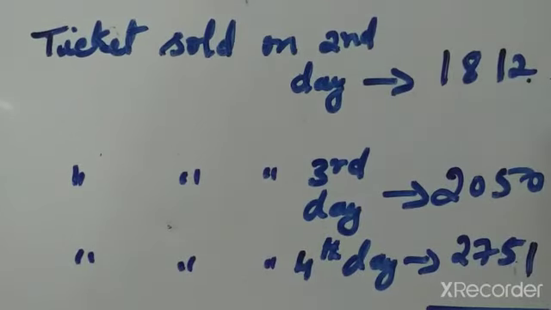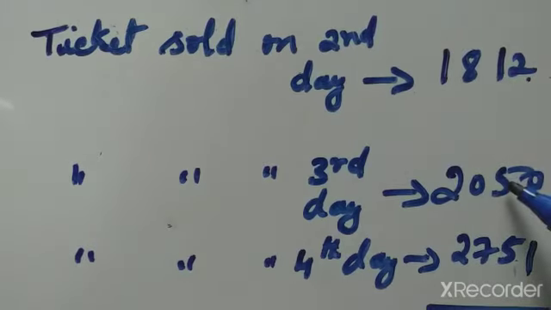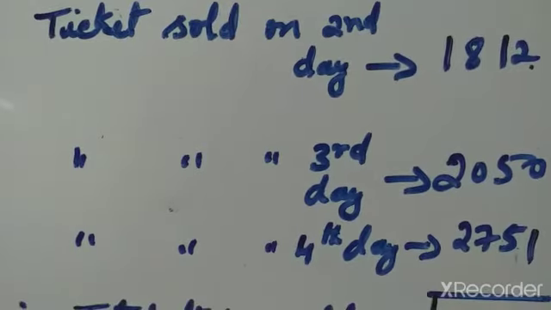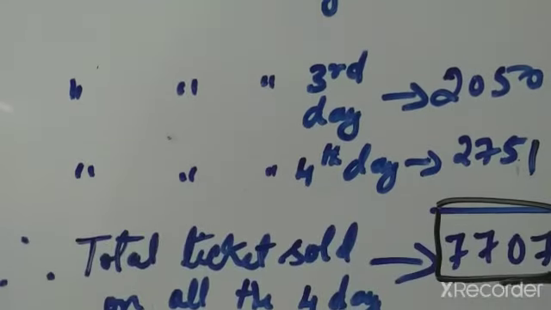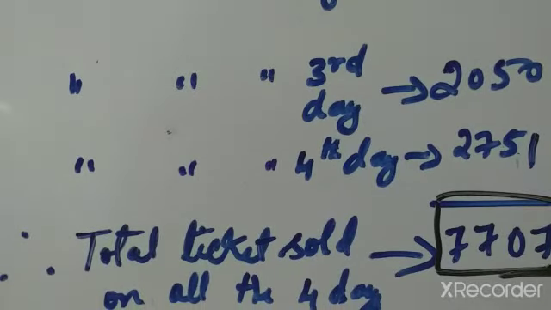How much? 4 plus 2 is 6, 6 plus 1 is 7, then 9 plus 1 is 10, 10 plus 5 is 15, 15 plus 5 is 20, 2 carry here. 2 plus 8 is 10, 10 plus 7 is 17, 1 carry here, 1, 2, 3, 4, 5, 6, 7. Answer is 7707. Total tickets sold on all the 4 days was 7707.